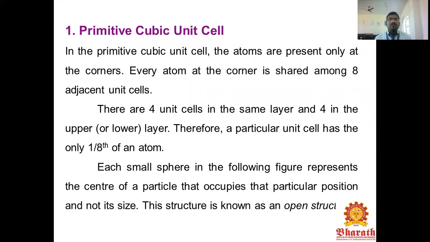There are 4 unit cells on the same layer and 4 in the upper or lower layer. Therefore, the particular unit cell has only one eighth of each atom. You have to consider the lower 4 corners and the upper 4 corners. Each small square in the following figure represents the center of the particle that occupies the particular position, not its size. The structure is known as an open structure of this unit cell.